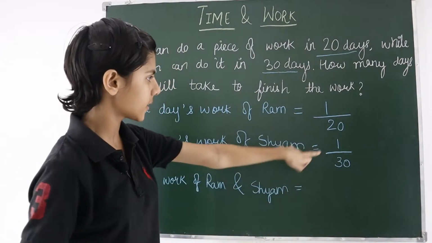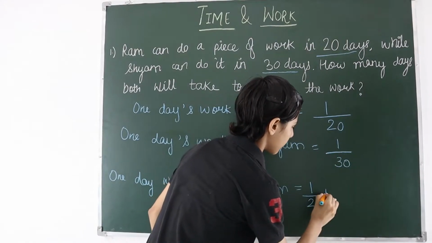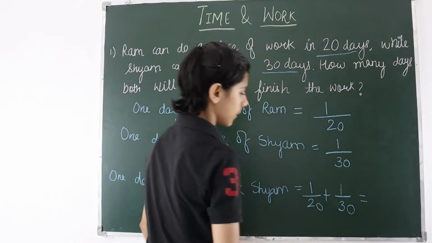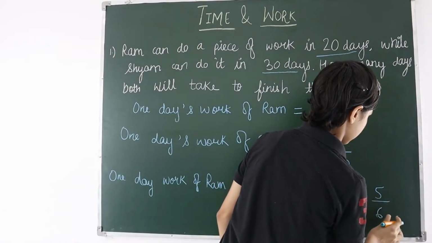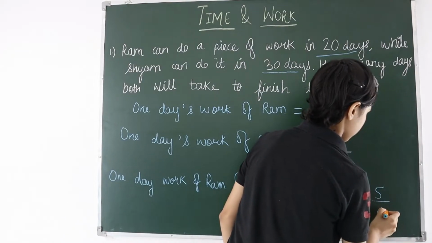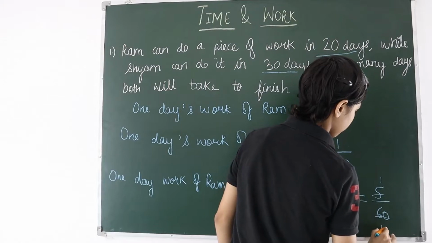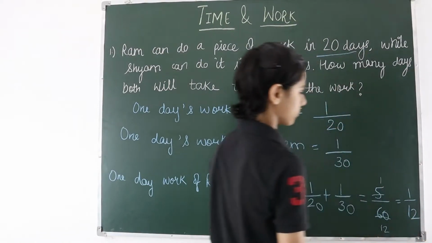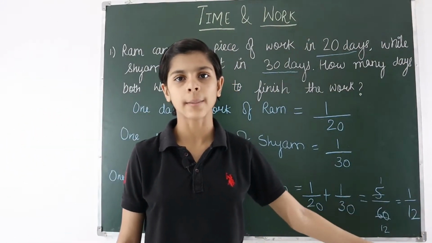So we will add these both. 1 by 20 plus 1 by 30. It will be 5 by 60. 5 by 60 we will cancel. It will come 1 by 12. So this is the one day work of both Ram and Sham.